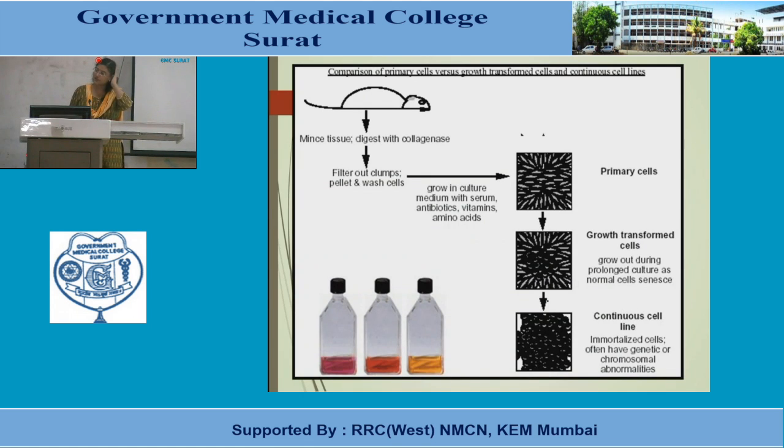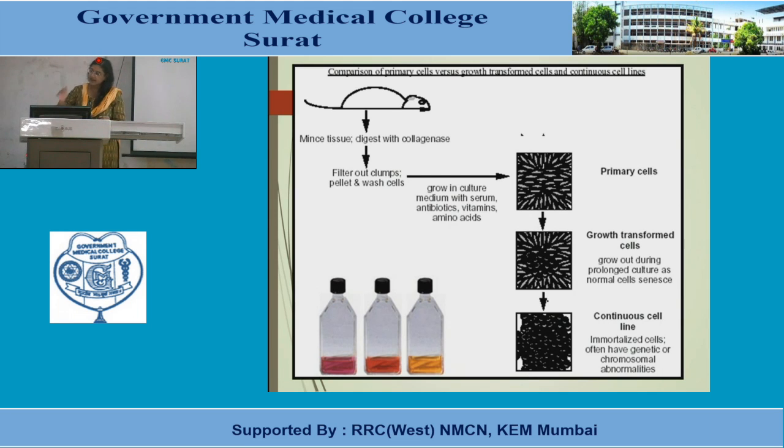So this figure shows the different cell lines, where tissue is taken from the mouse, minced, digested with collagenase, the clumps are filtered out, and the cells are pelleted and washed, and you will have a primary cell line. Okay, so it grows in culture medium with serum, antibiotics and vitamins.